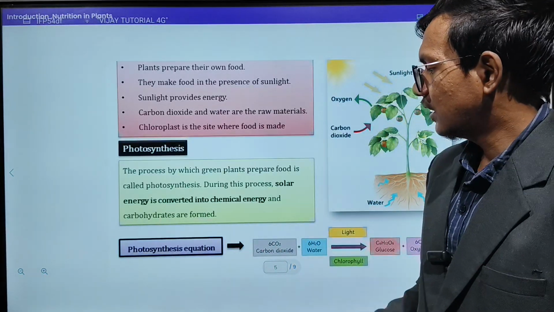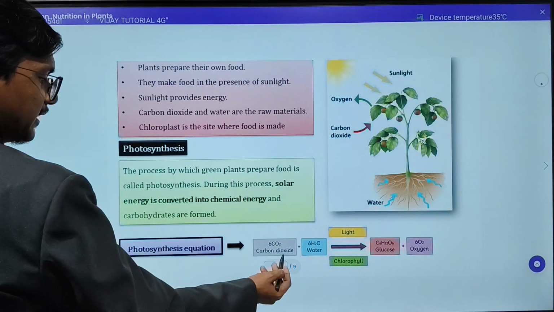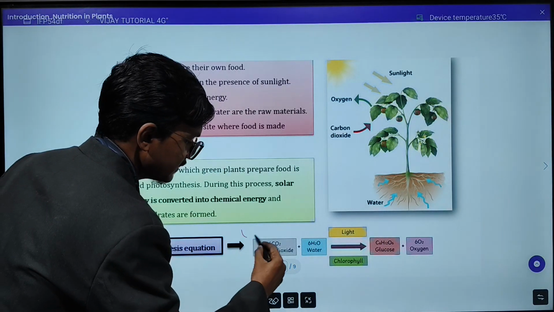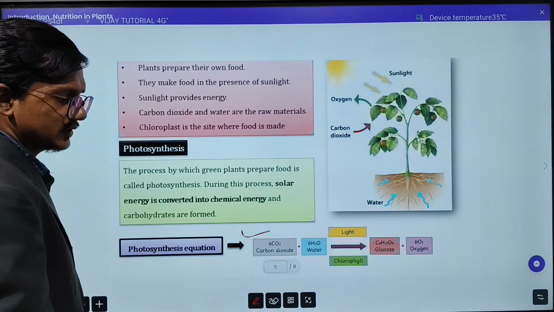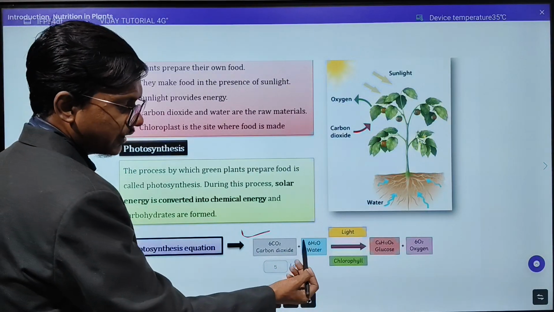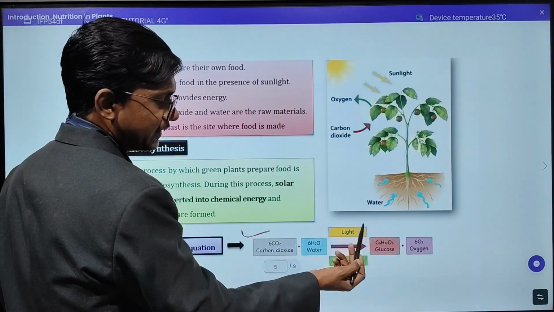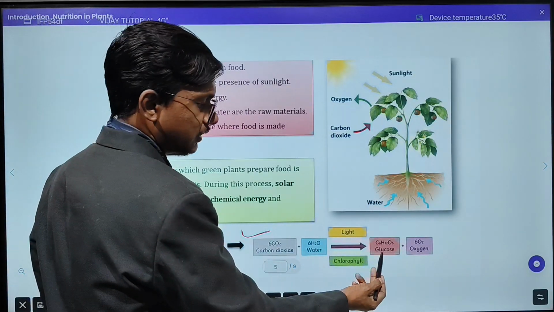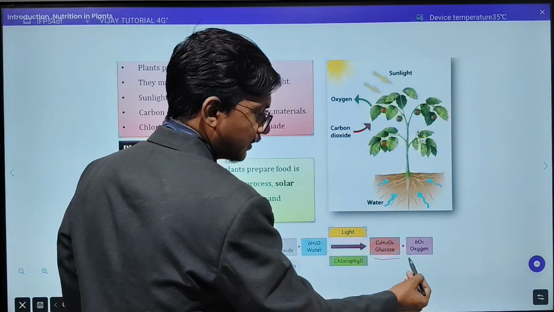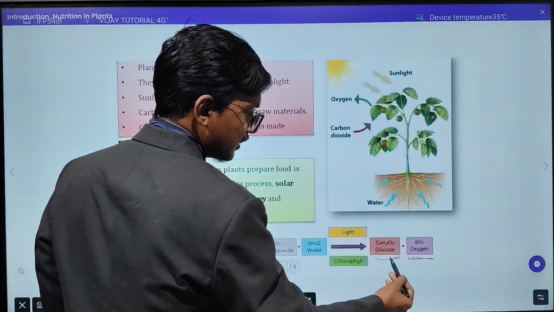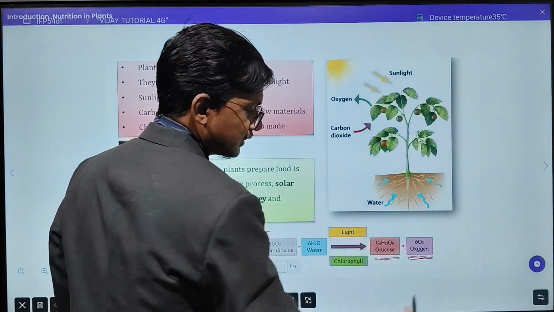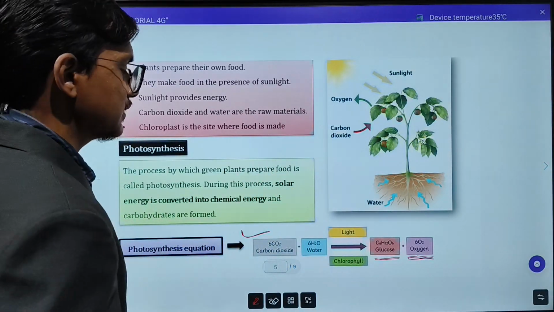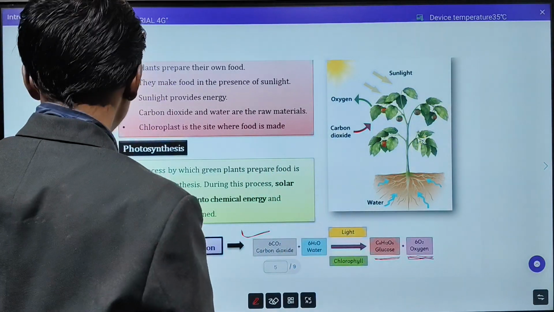So this is photosynthesis, and this is the basic equation you can see. This is the basic equation of photosynthesis. Carbon dioxide is the raw material, water is the raw material, light is there, and chlorophyll is there. All these will be converted into glucose and oxygen. These are the products of photosynthesis, you can say. So this was all about the photosynthesis process, how it is done in the green plants.